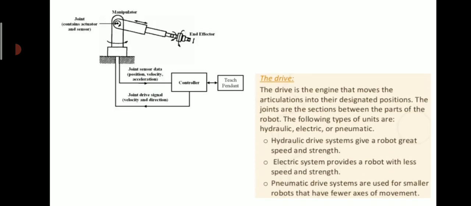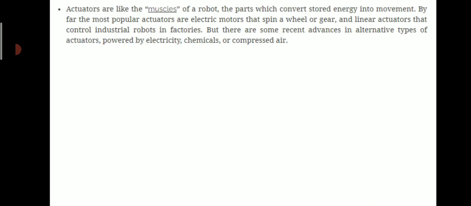A drive is used in robot anatomy. The drive is the engine that moves the articulations into their designated position. The joints are the sections between the parts of the robot. The types of drives are hydraulic, electric, and pneumatic. Hydraulic drive systems give a robot great speed and strength. Electric systems provide a robot with less speed and strength, and pneumatic drive systems are used for smaller robots that have fewer axes of movement.